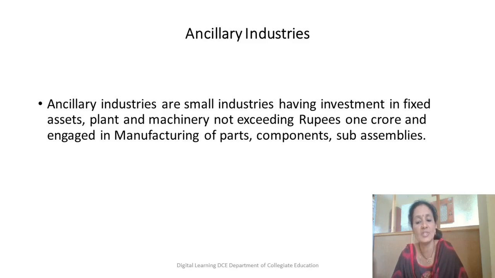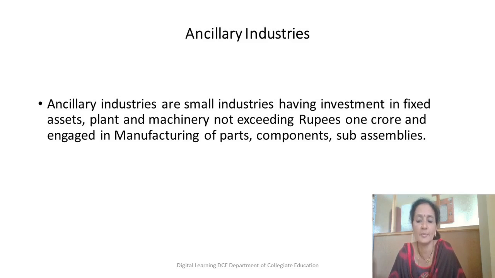So which industries can be termed ancillary industries? Those where the investment is up to rupees 1 crore, and what they manufacture are small components and sub-assemblies. All this comes under ancillary industries. These industries supply components to large scale industries or to some huge concern. When we discussed the product range, I mentioned how they supply small, tiny parts to the huge concerns, which in turn manufacture the complete product.